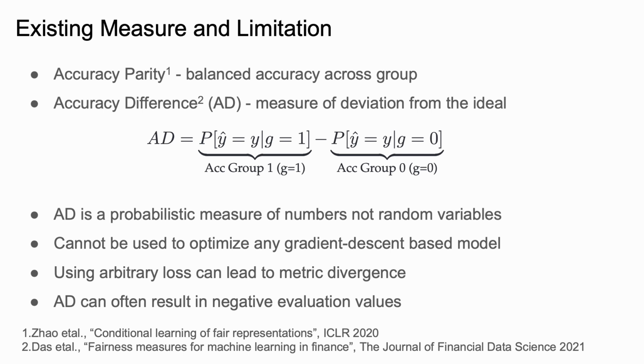Accuracy parity is an existing measure in the fairness literature that ensures minimized disparate impact across groups. Accuracy difference, or AD, is defined to measure the deviation from this ideal condition. However, AD is probabilistic in nature and cannot be used to optimize any gradient descent-based models like neural networks. Using arbitrary losses in this case can often lead to metric divergence. AD also has negativity issues.